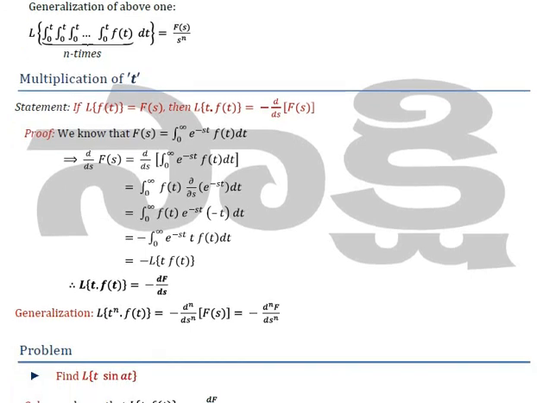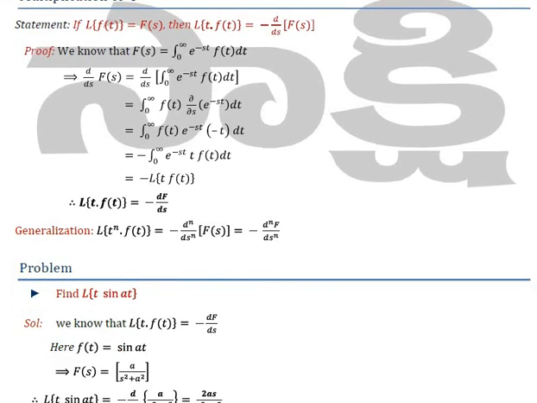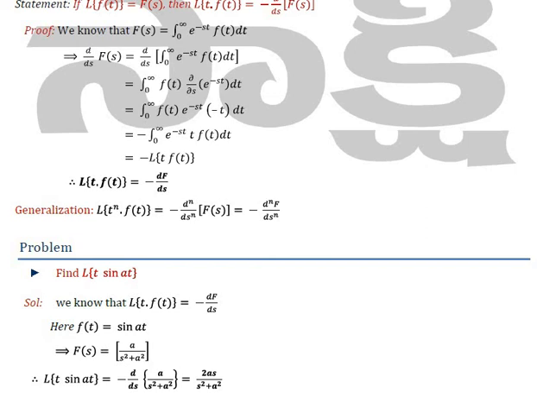So what is the generalization of this multiplication theorem? That L of t to the power n f(t) equals (minus 1)^n d^n/ds^n of F(s). So again an example is taken to illustrate the formula. What will happen if you are going to find L of t into sin at?